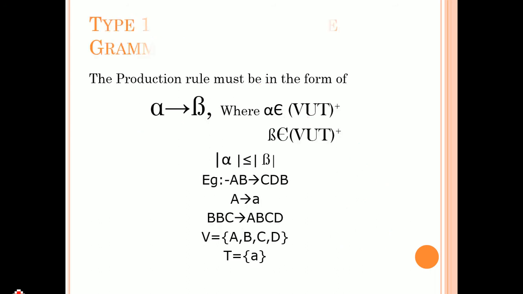Next, coming to type 1 grammars, which are nothing but context sensitive grammars, and the equivalent mathematical model is linear bounded automata. Here also the production rule is in the form of alpha tends to beta, and the rule for alpha is variable union terminal upon positive closure, not Kleene closure. Plus is nothing but positive closure.